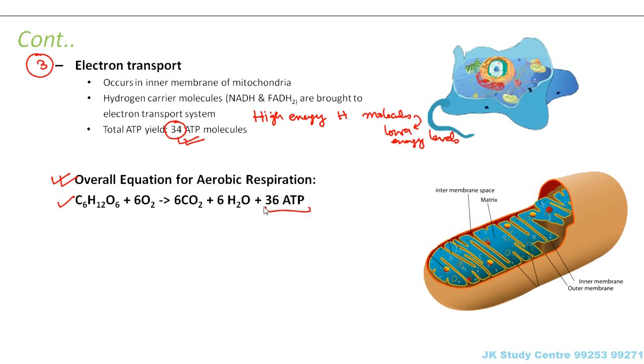Now if we even include the glycolysis part, which is common to both aerobic and anaerobic, then you can say that it is 38. So in many places you will see that it says that in aerobic respiration 36 to 38 molecules of ATP are produced. So it is 36 when you only include the aerobic respiration part, that means when you only include the part which involves oxygen. It is 38 when you also include the glycolysis part. So this is the overall equation of aerobic respiration.